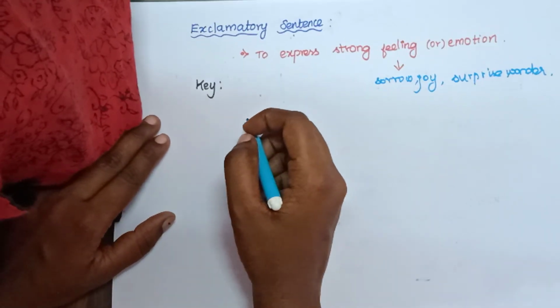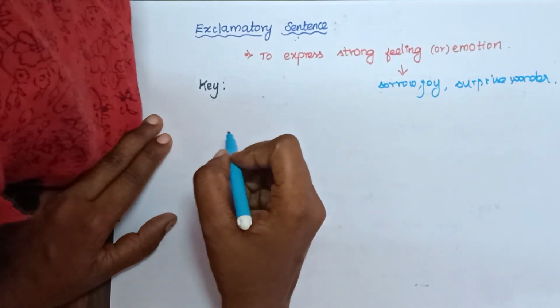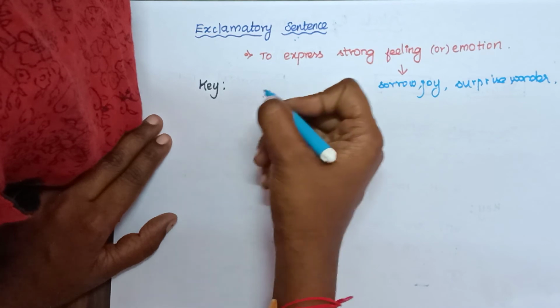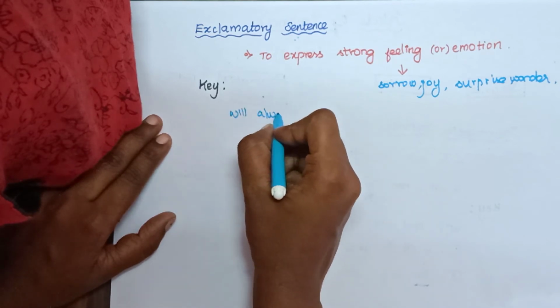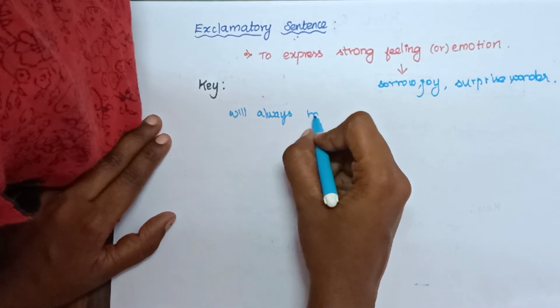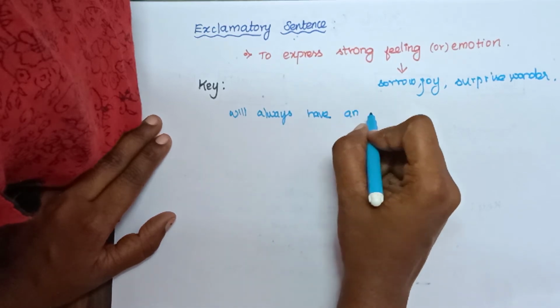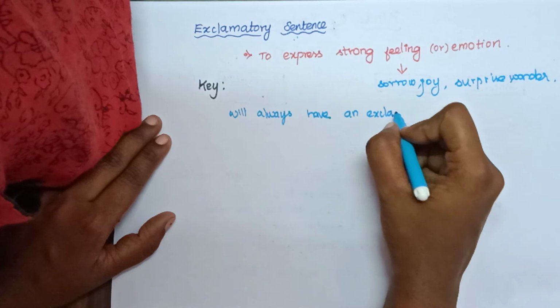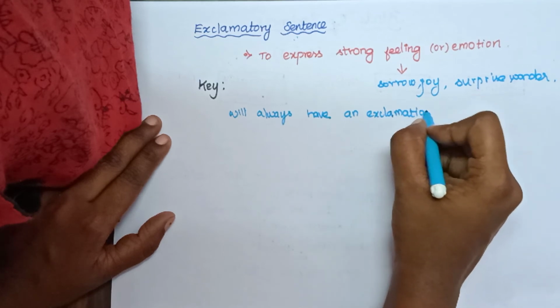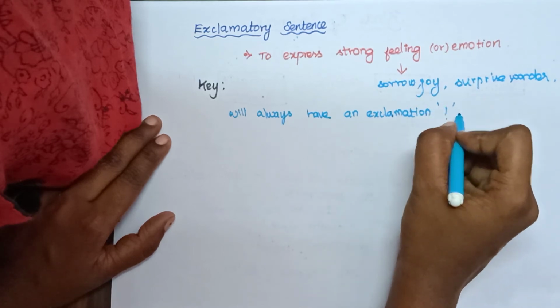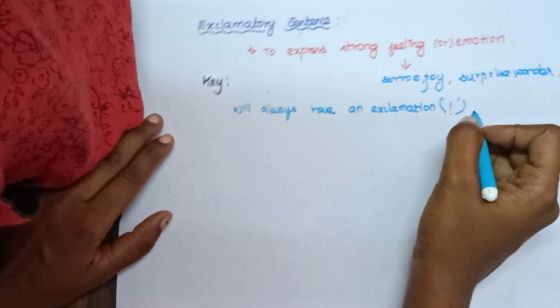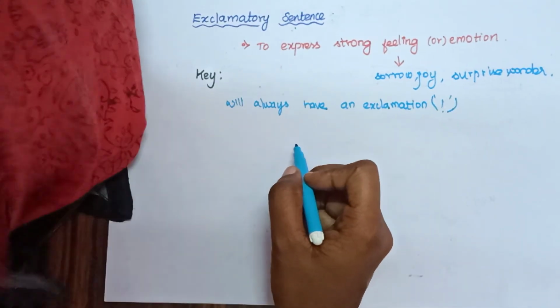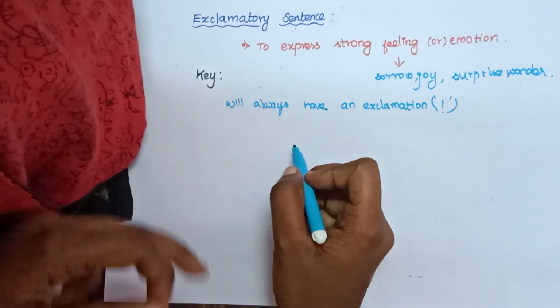There are two keys in this exclamatory sentence. This exclamatory sentence will always have an exclamation mark. That is, this mark will always be present in this exclamatory sentence. All the exclamatory sentences will have this exclamation mark.